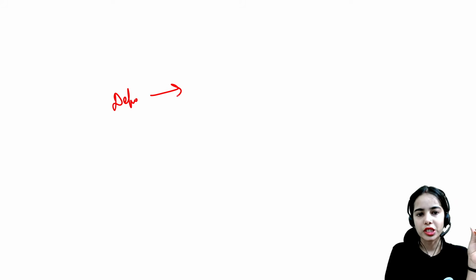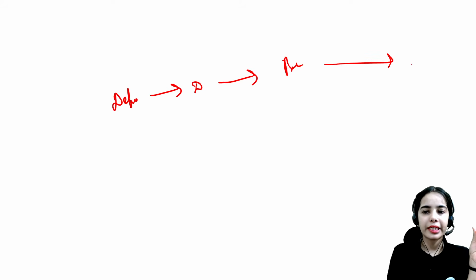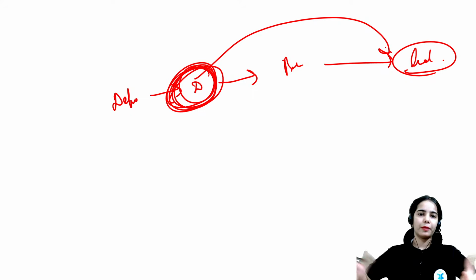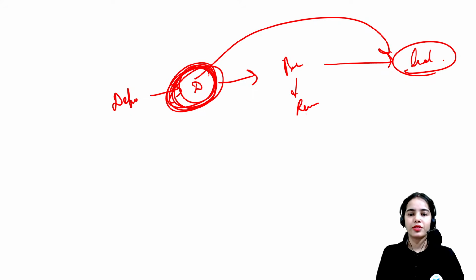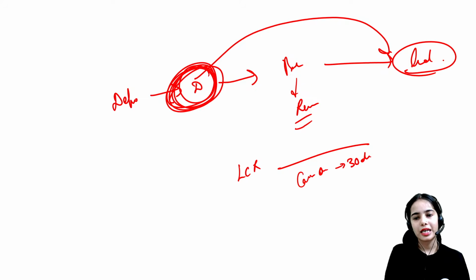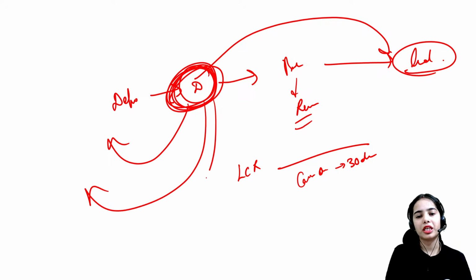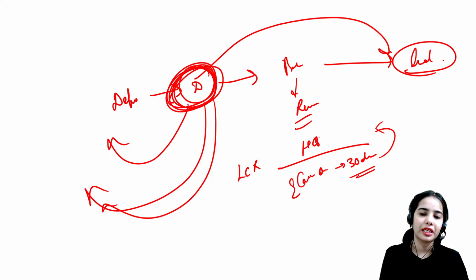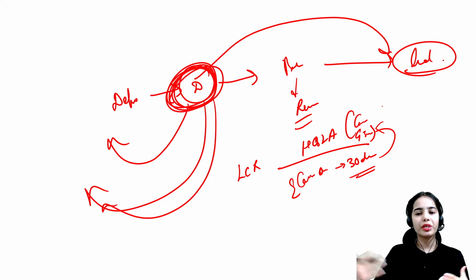So the depositors are depositing their funds with the banks. Banks lend the funds out from whatever deposits the bank is getting. The bank uses these deposits to lend the money, to give the loans. The bank keeps some reserves. Now LCR shows the expected cash outflows for the next 30 days, that is, how many of the depositors will come to ask for their money back, what is the expected cash outflow in the coming 30 days. Against that, does the bank have enough high quality liquid assets? Does the bank have the cash or the government securities that are liquid enough to be sold in the market?